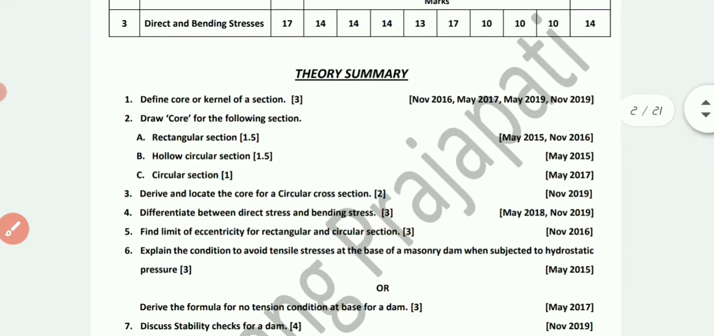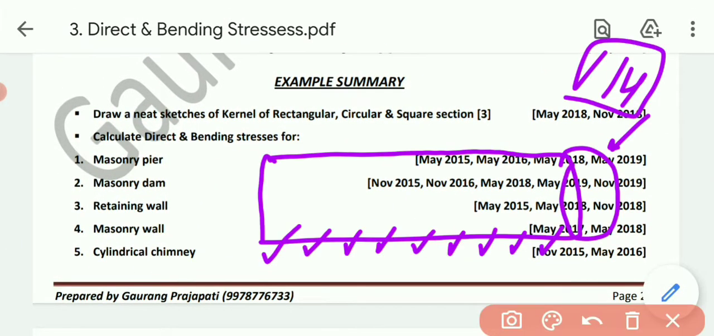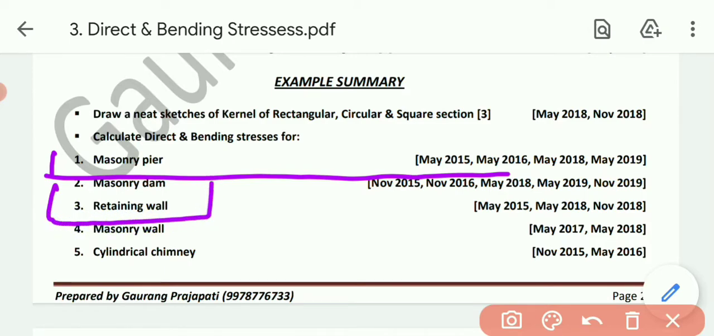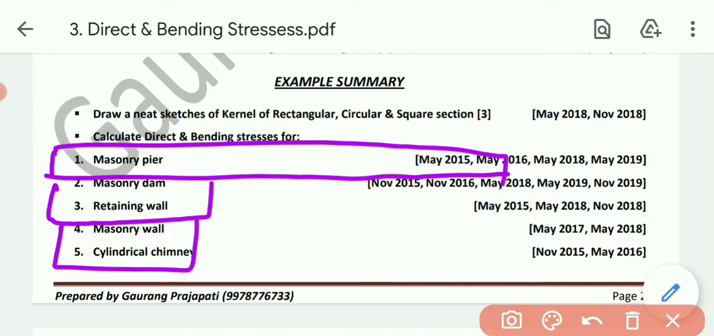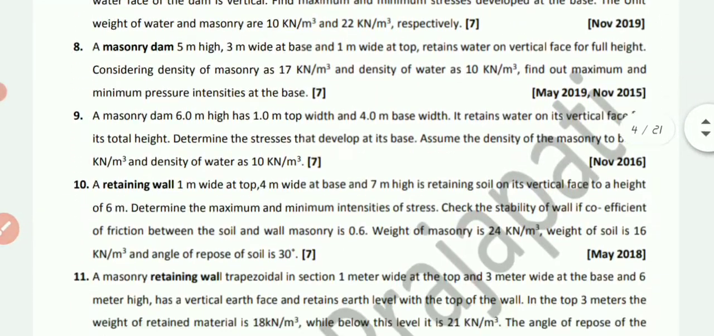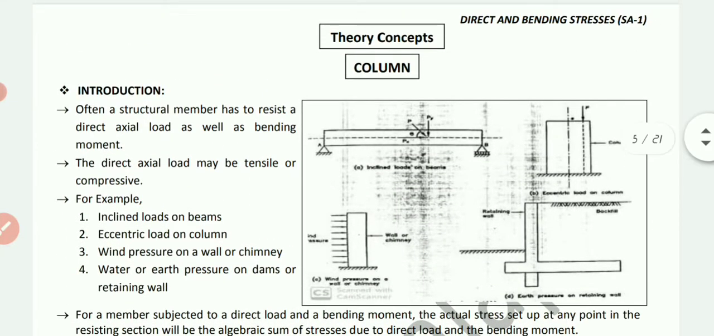This is the theoretical criteria of the chapter which has been asked in the examination. And this one is the example summary of the chapter, in which three types of examples are there: masonry pier, first category; then masonry dam and retaining wall, second category; and third, masonry wall and cylindrical chimney. These three are the different examples, or we can say methods, which have been continuously asked in the examination. We will cover all these three methods. Now first of all, let's start the chapter with the theoretical concept.